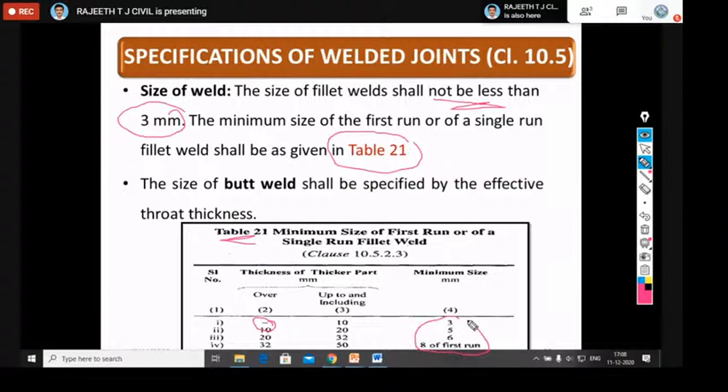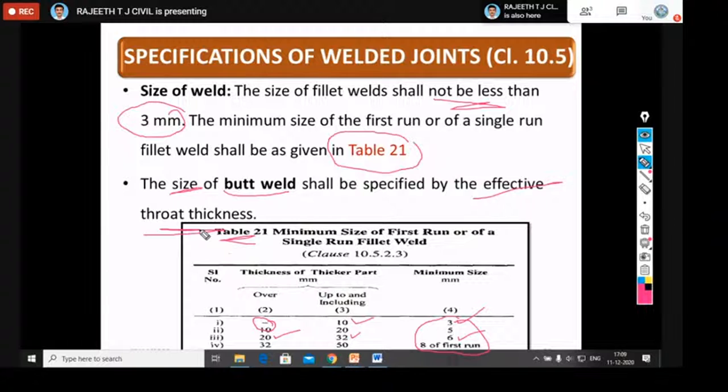The values are like this: 3, 4, 6, 8, based on the thickness range of the plate you are connecting. If you're connecting up to 10 mm thick plate, you can go for minimum 3 mm size of the weld. If you go for 22 to 32 mm thick plate, then you go for 6 mm as the minimum size. This is with respect to fillet weld. If you go for butt weld, the size you should give is equal to the effective throat thickness. Whatever effective throat thickness you get, that much size you should give for butt weld.